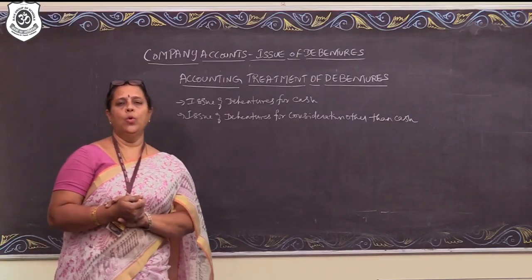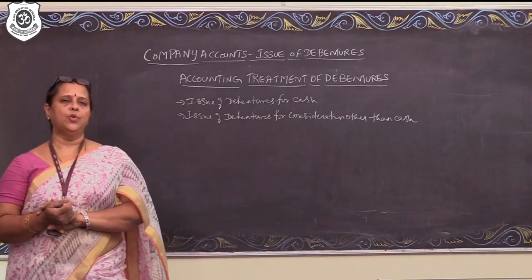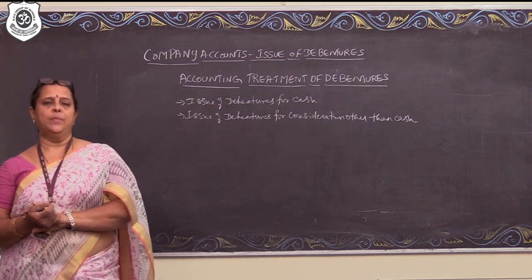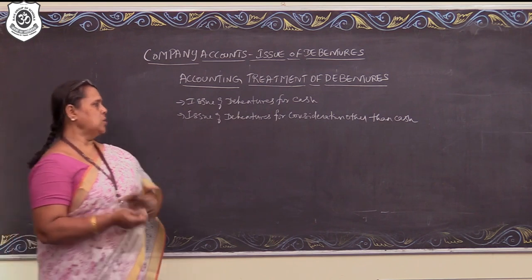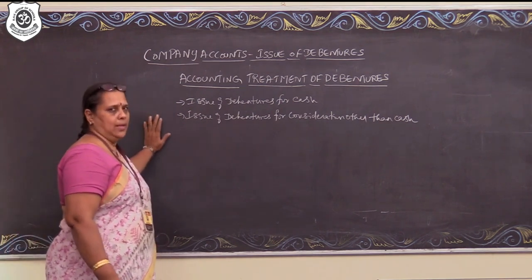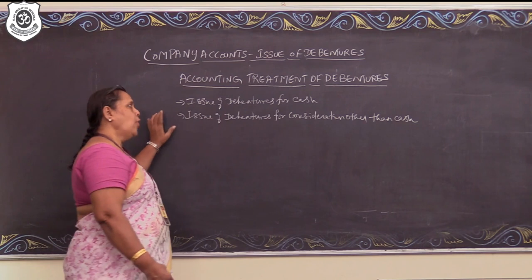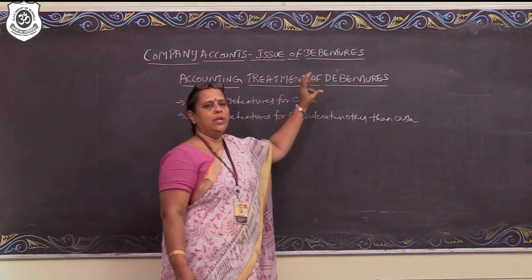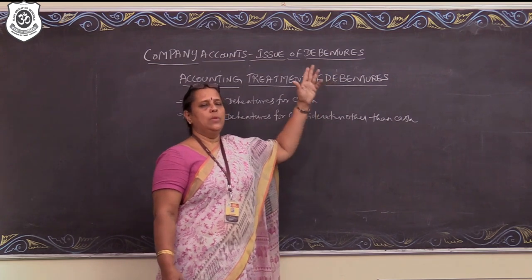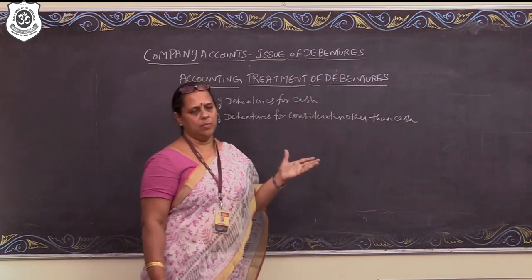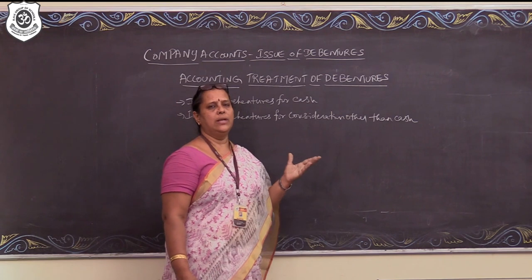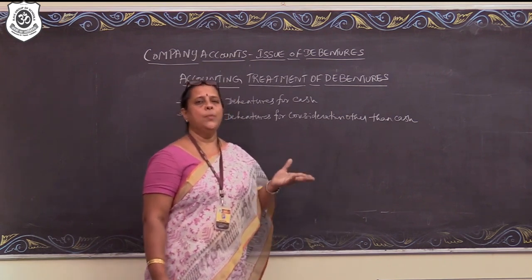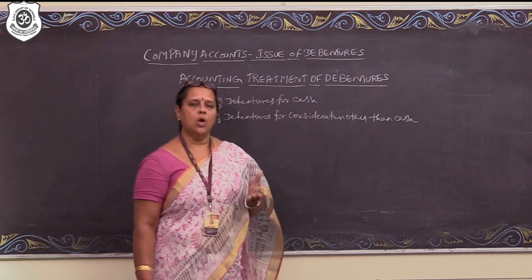We shall be now going in for the accounting treatment of debentures. Like shares, the company can issue debentures also for cash or for consideration other than cash. Now, for cash, like shares, the company will be issuing the debentures in 2 installments or 3 installments or 4 installments. The first installment we call it as debenture application. The second installment is called as allotment. The third and fourth are all called as calls.